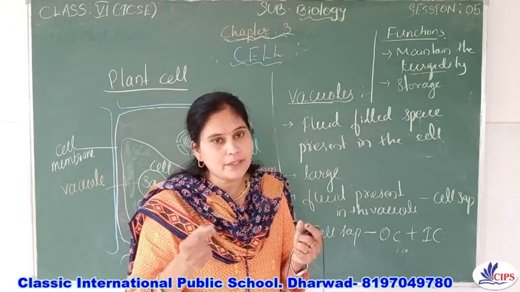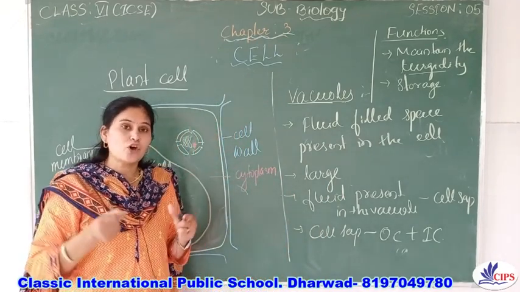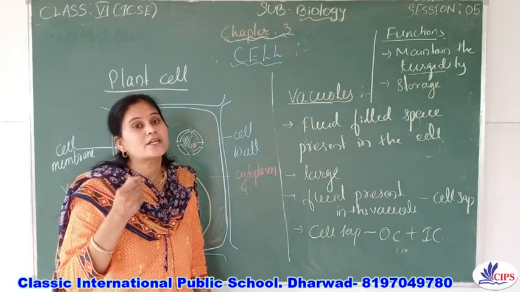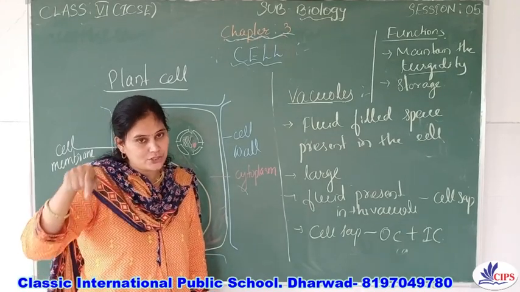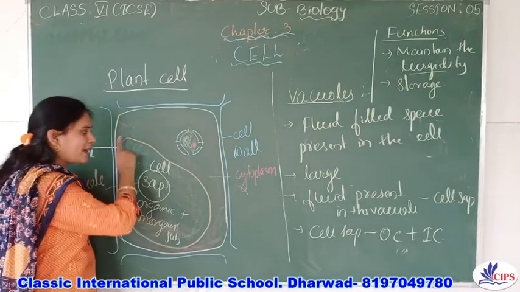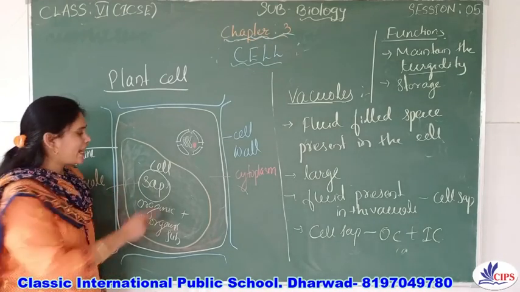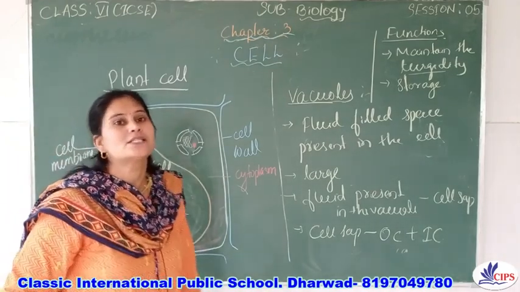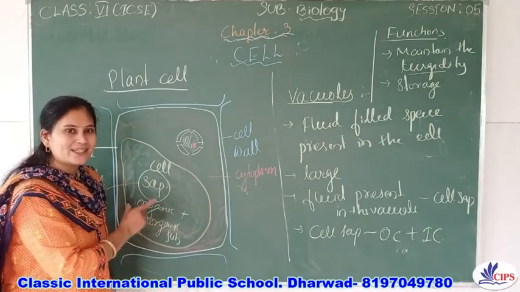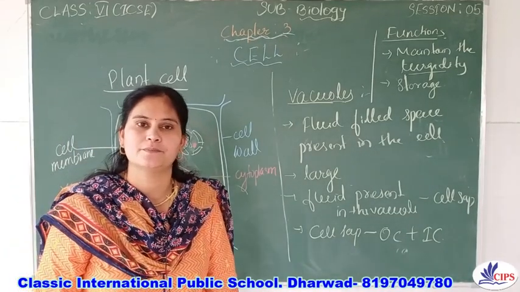Because it has imbibed the water, and due to the absorption of water, the raisin becomes swollen and rigid. That condition, when it is filled with water, is called turgidity. And in the plant cell, the large vacuoles are filled with cell sap, that is, filled with fluid. That's why they give turgidity to the cell.